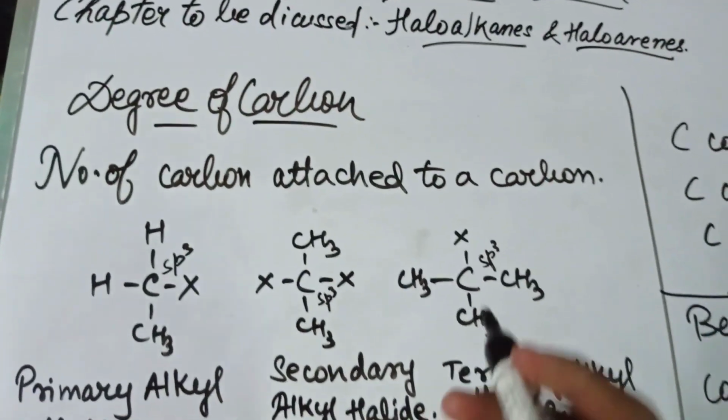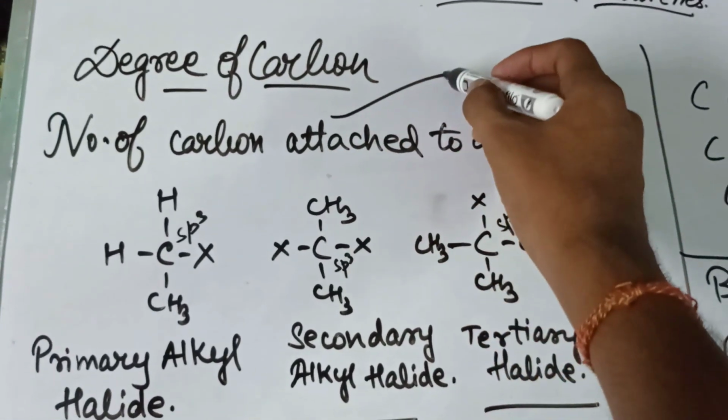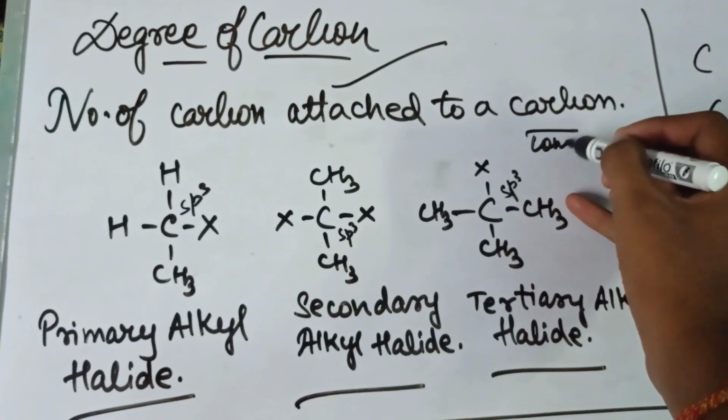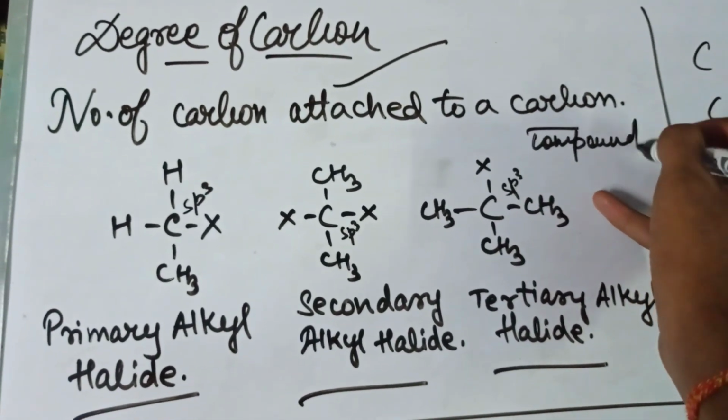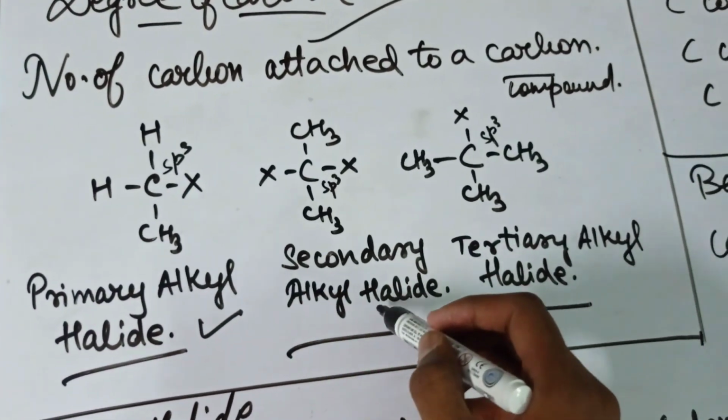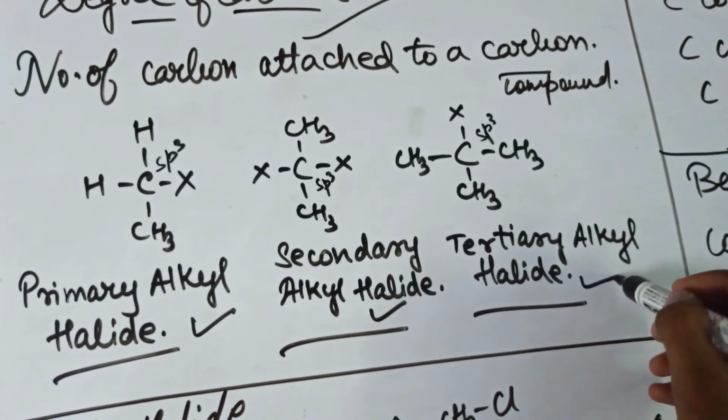Now we come to the degree of carbon, the number of carbons attached to a carbon compound. We have primary alkyl halide, secondary alkyl halide and tertiary alkyl halide.